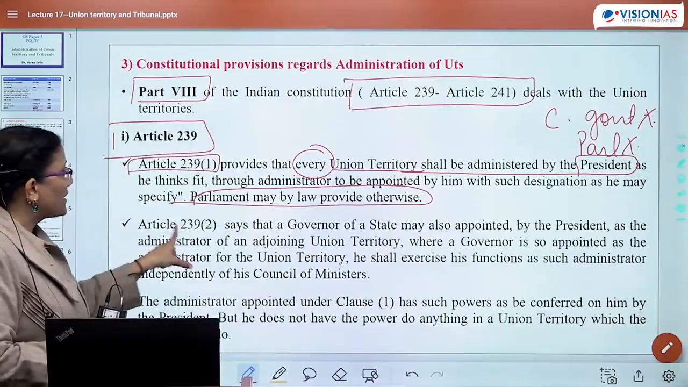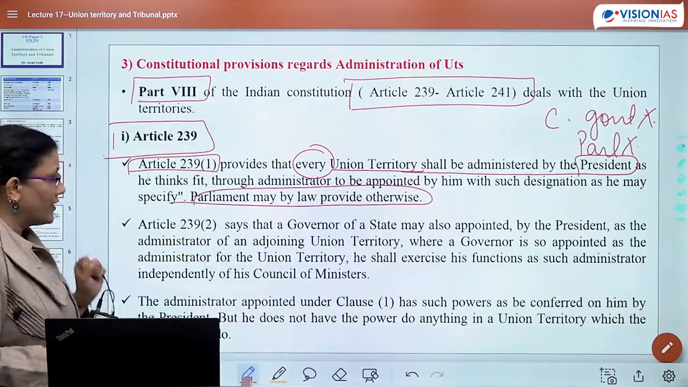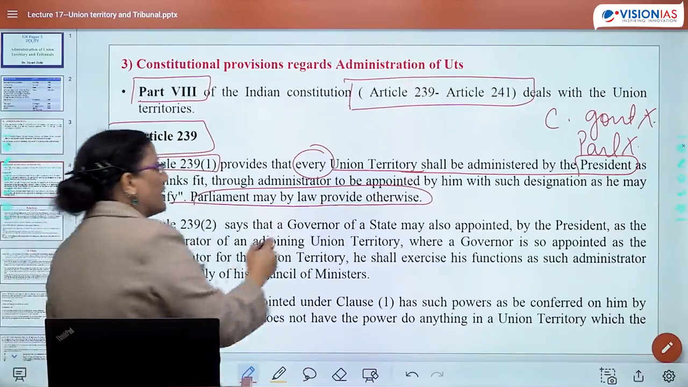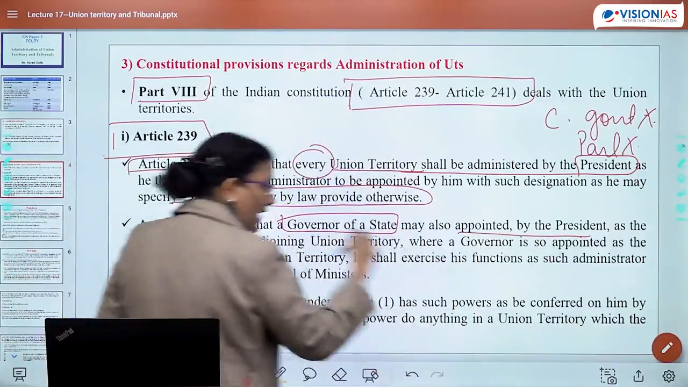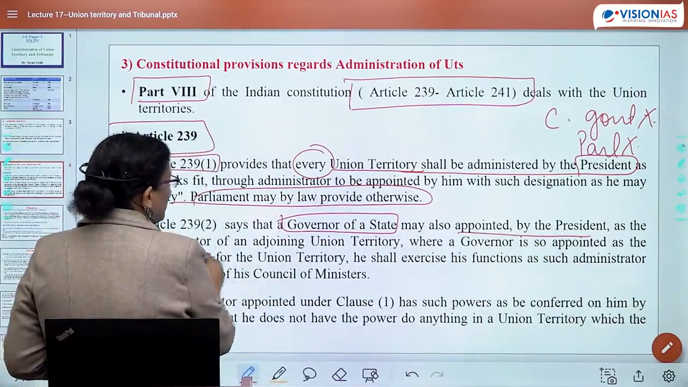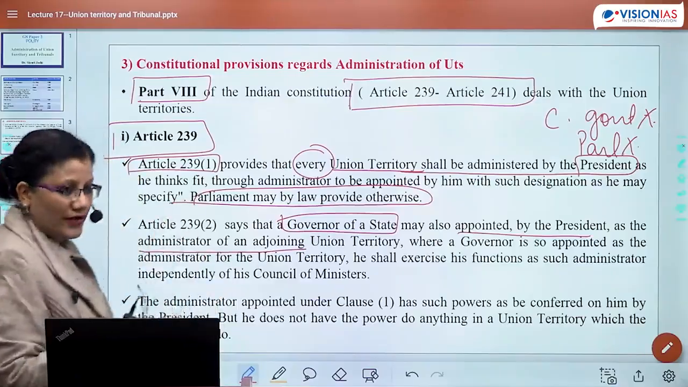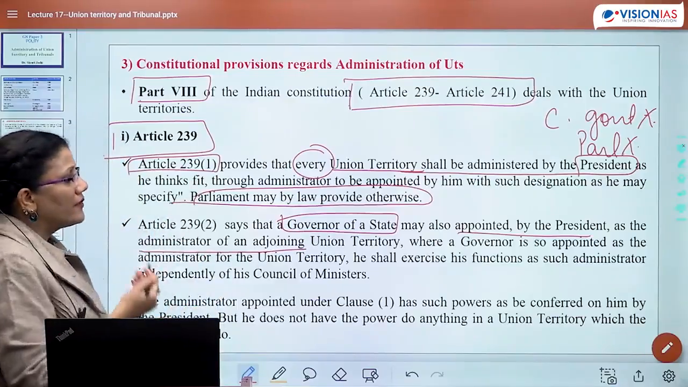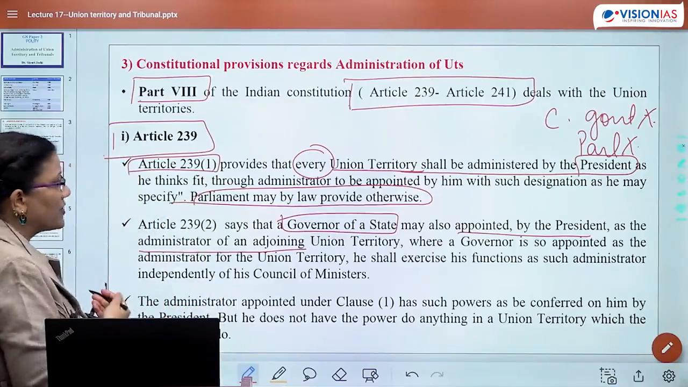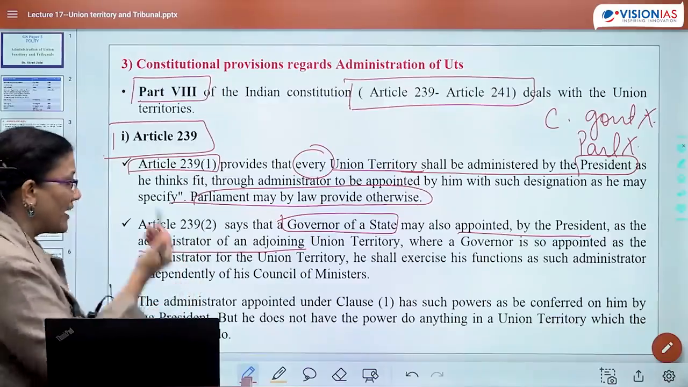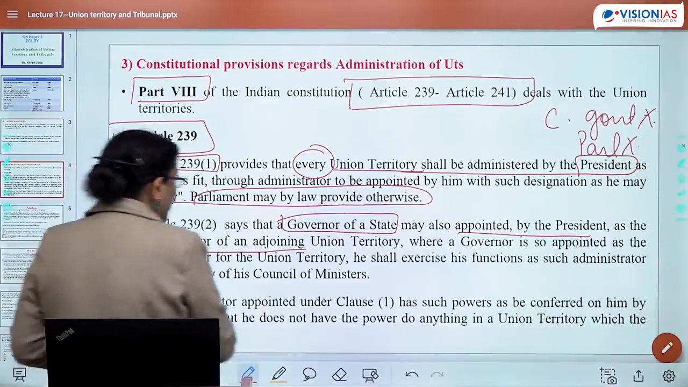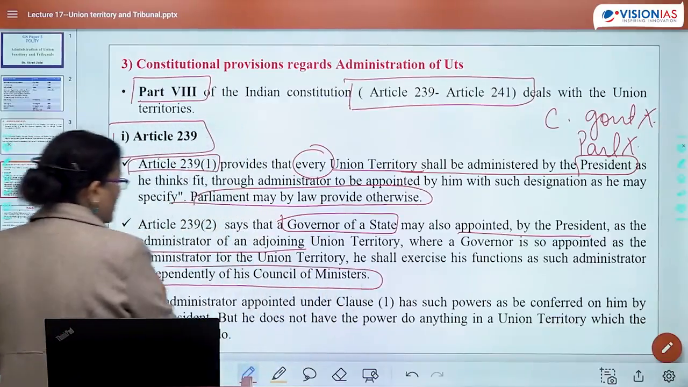Now, second is Article 239 Clause 2. What does that say? That a governor of a state may also be appointed by the President as administrator of the adjoining UT. Where a governor is so appointed as administrator of a UT, he shall exercise his functions as administrator independently of his council of ministers.